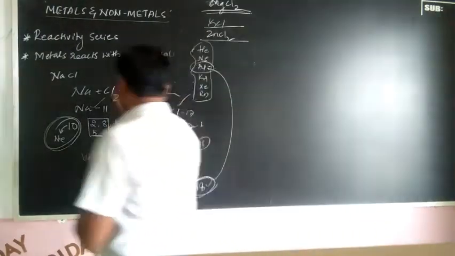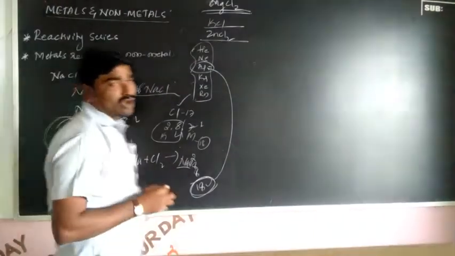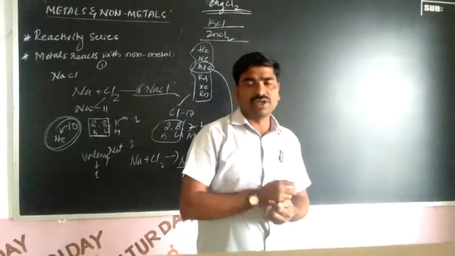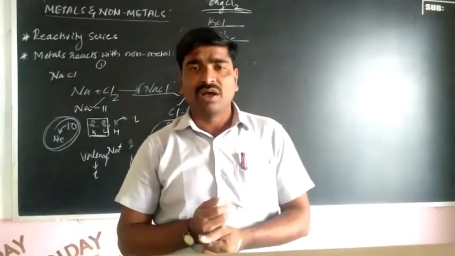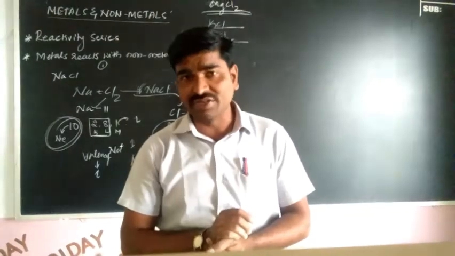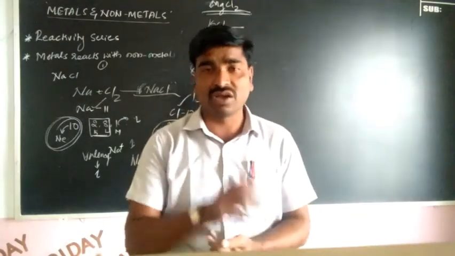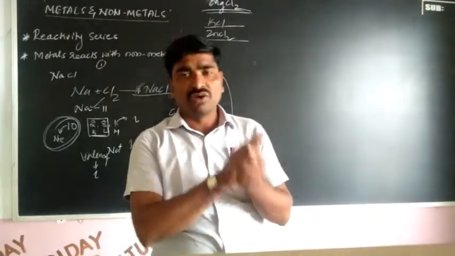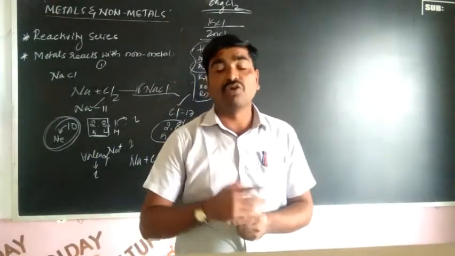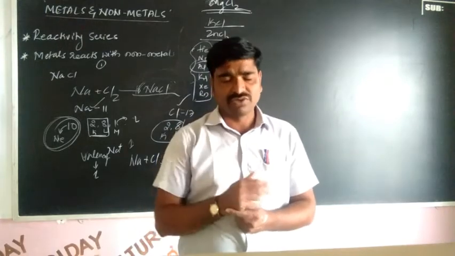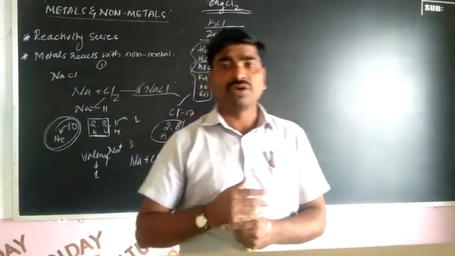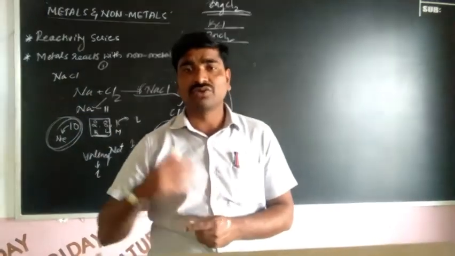So one is that almost all ionic compounds are solid in state. They are brittle in nature and they conduct electricity when ionic compounds are dissolved in water. Ionic compounds only dissolve in water, they do not dissolve in organic compounds like petrol, kerosene, ethyl alcohol.